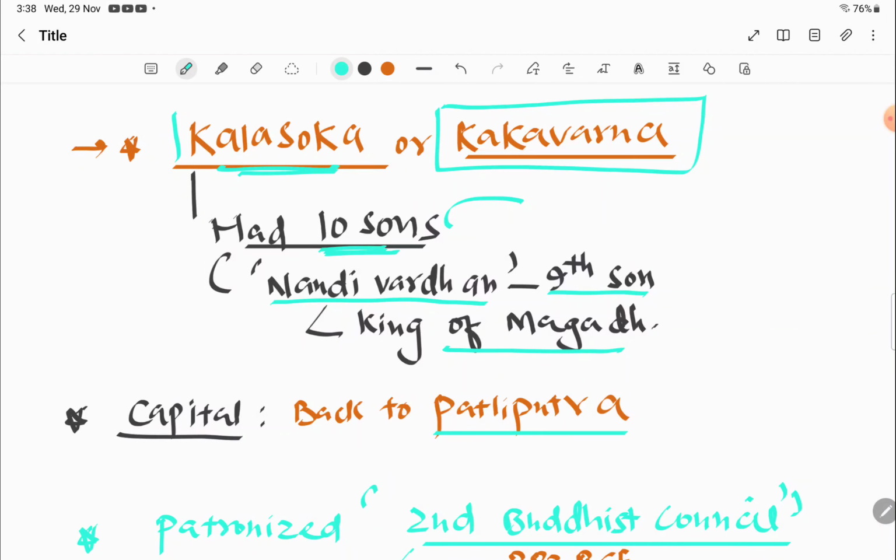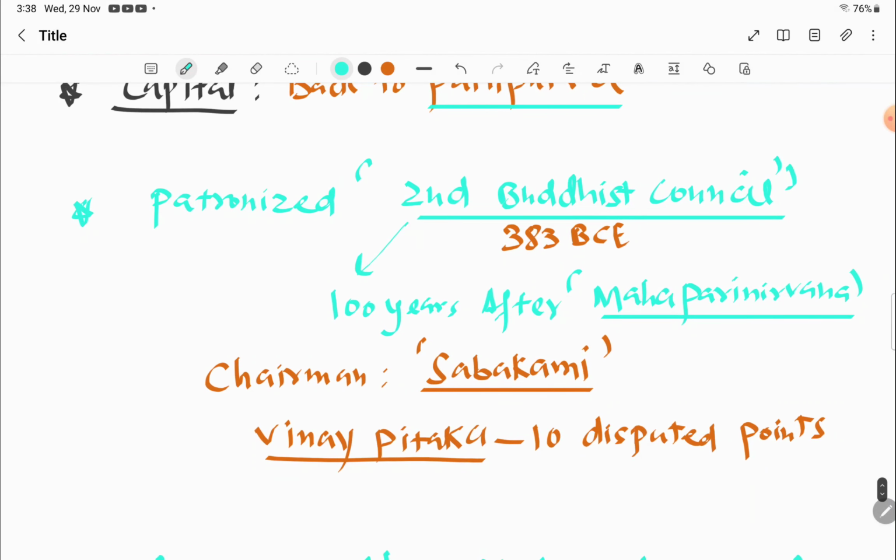The most important contribution of Kalashok is that he patronized the second Buddhist council, which was held in 383 BCE. It is considered to have been held 100 years after the Mahaparinirvana.